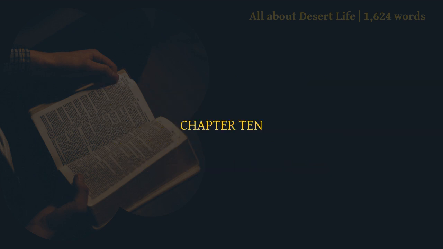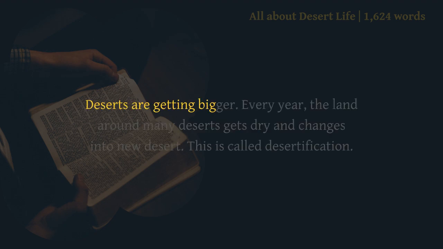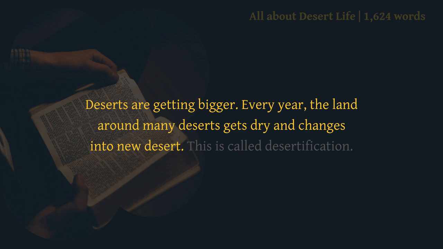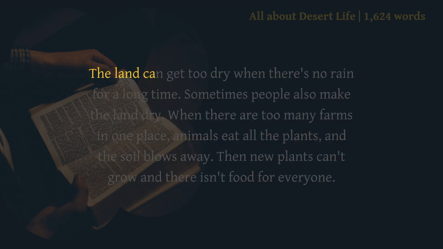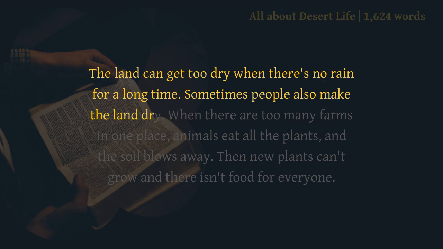Chapter 10. Desertification. Deserts are getting bigger. Every year, the land around many deserts gets dry and changes into new desert. This is called desertification. The land can get too dry when there's no rain for a long time. Sometimes people also make the land dry.